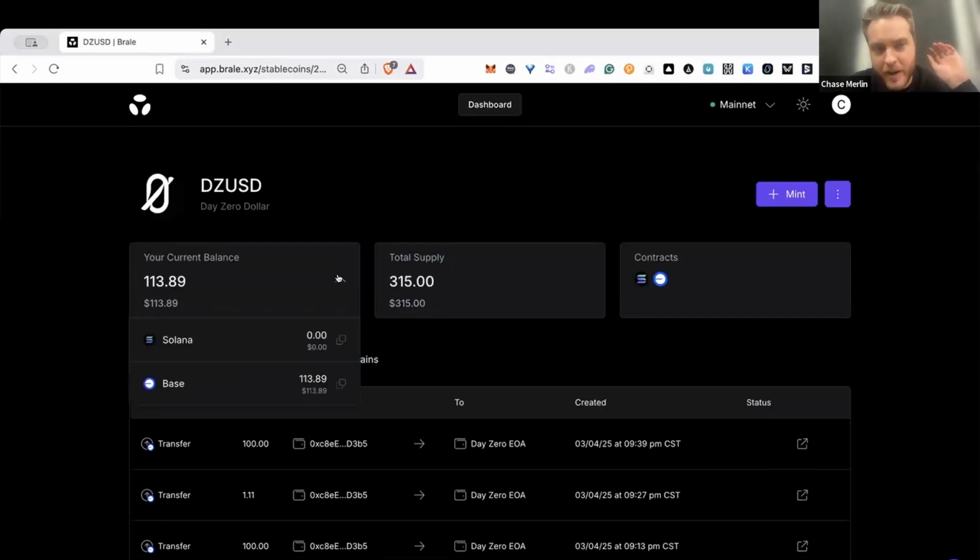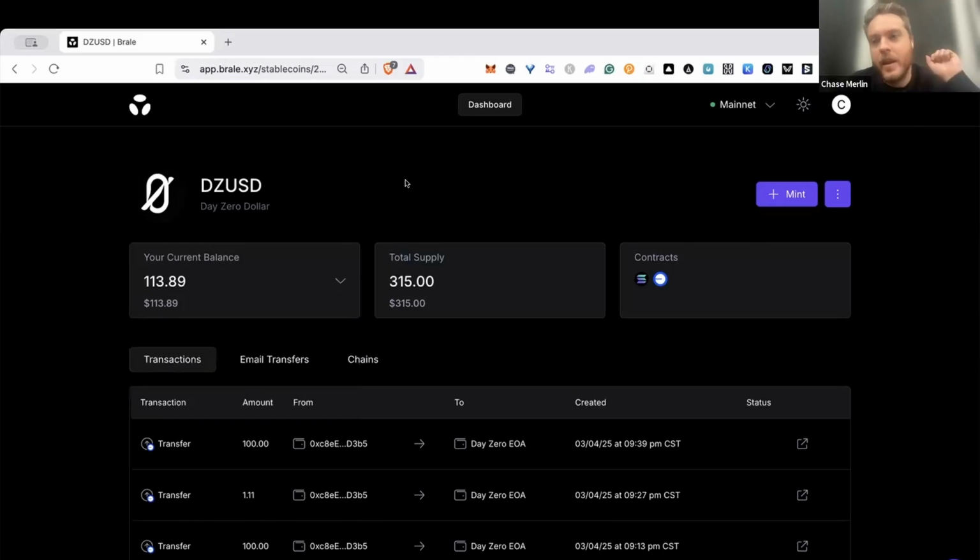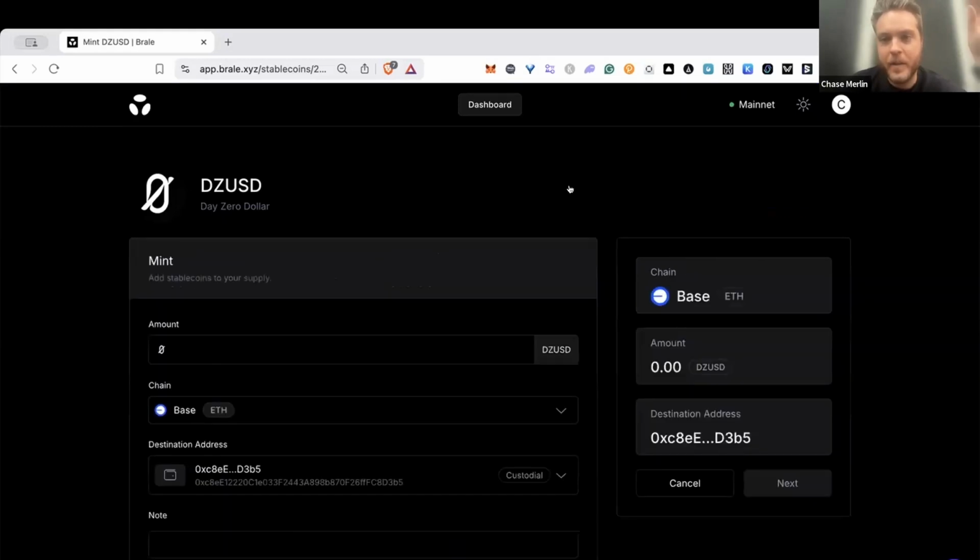This is a regulated fiat-backed stablecoin issued by Brale with reserves managed by Brale. We can see we have a balance on Base and there's some supply out on Solana. What we're going to do in this demo is leverage Brale issuance to extend DZUSD into a private version on Canton. Brale issuance empowers businesses, protocols, and communities to issue their own fiat-backed stablecoins with reserves managed by Brale. These have integrated on and off ramps, treasury revenue share, and reporting.